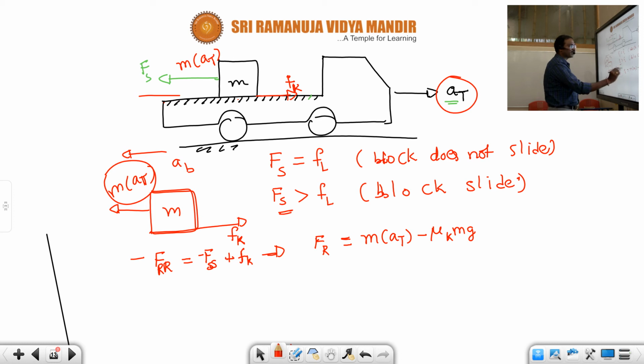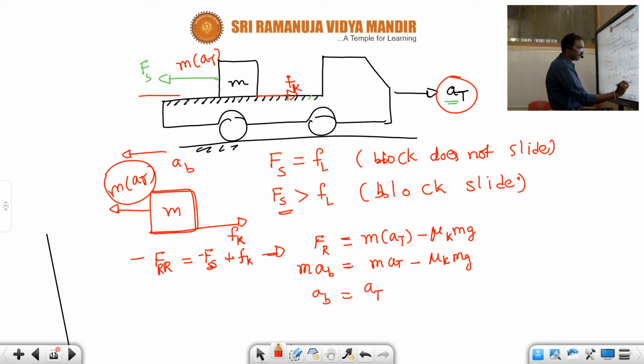Now Fr means, according to Newton's second law, mass into acceleration. Mass of the block into acceleration of the block AB is equal to mass of the block into acceleration of the truck minus mu k m g. So the acceleration of the block AB is equal to at minus mu k g.